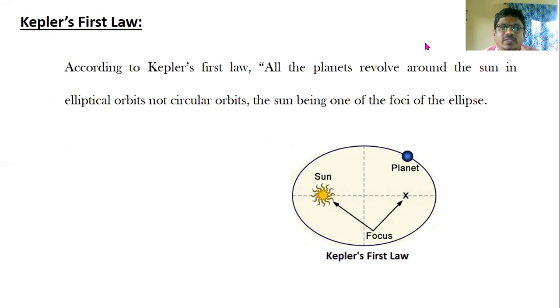Kepler's first law of motion. According to Kepler's first law, all the planets revolve around the Sun in elliptical orbits, not circular orbits, the Sun being one of the foci of the ellipse. An ellipse is a figure obtained by cutting a cylinder with a slanting plane. This is known as the law of orbits.